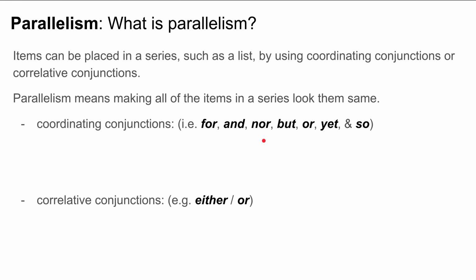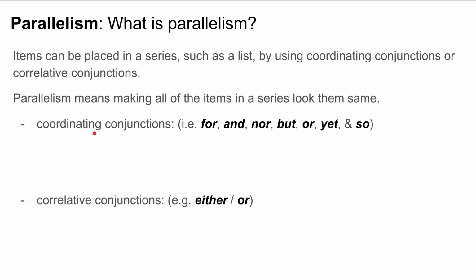Today we're going to look at parallelism. So you may be asking, what is parallelism? Well, before I start talking about what parallelism is, I need to talk about how we put items in a list or in a series. Items can be placed in a series, such as a list, by using coordinating conjunctions or correlative conjunctions. And what parallelism means is making sure that all the items in a series look about the same.